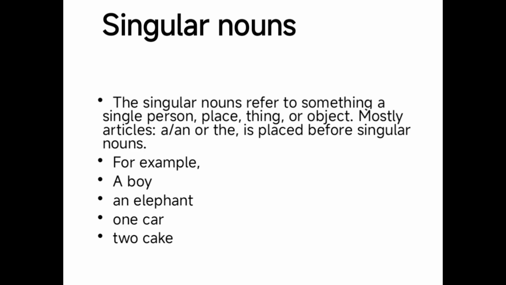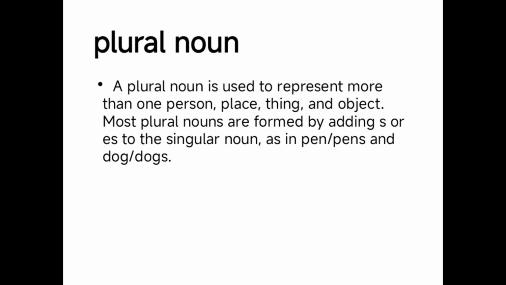The second is plural noun, and this is the last kind of noun. We have already discussed 11 kinds of nouns, and this is the 12th kind. A plural noun is a noun that is used to represent more than one person, more than one place, more than one thing, more than one object. For example, pens, dogs. These are examples of plural nouns.